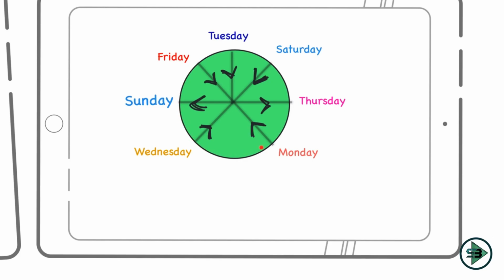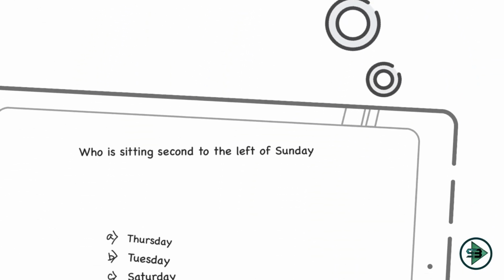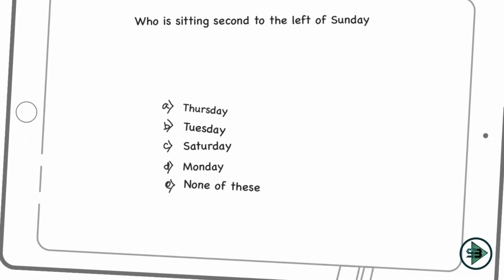So second to the left of Sunday is my Monday. First and then second, because he's looking outside. So the answer has to be what? Monday. Let's check. So Monday is option number 4 and that turns out to be my answer. Option number 4, Monday.